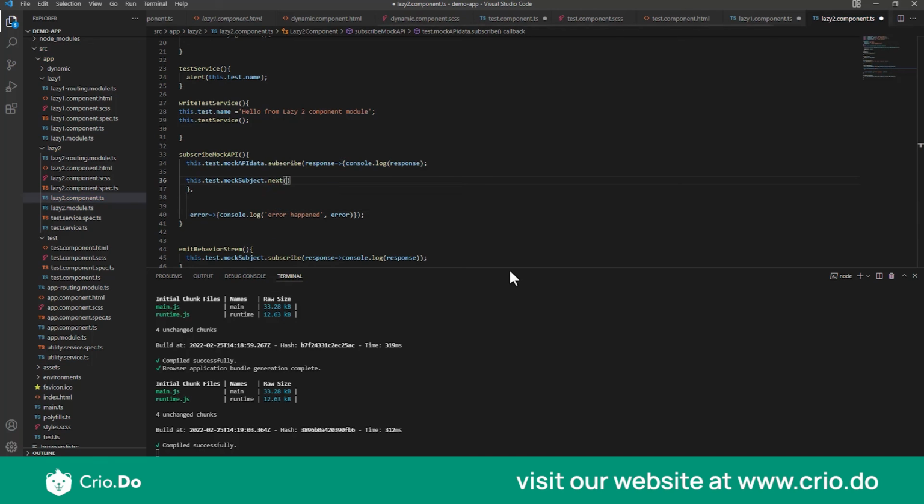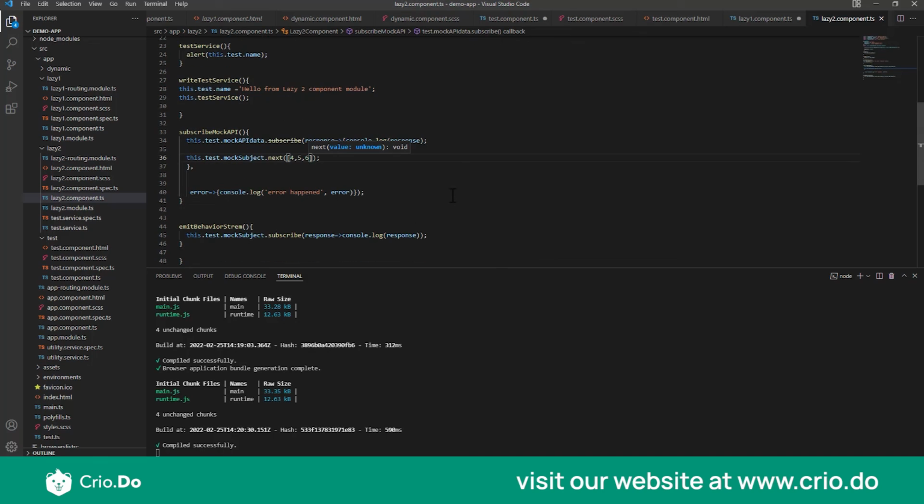Okay, so when you use the next operator, what it means is, using my current observable, send this next stream of data to the subscriber. So that's why we use the next operator. When we use next, inside that we can pass it some data. So here in this case, I will just pass it something like 4, 5, 6. Okay, so I hope you understood what we are doing.